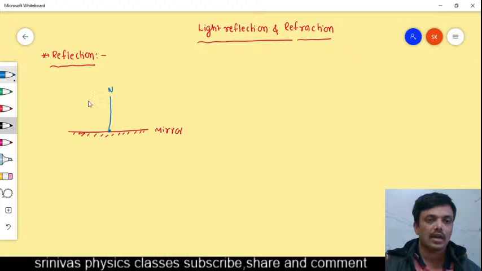For example, this is the surface and the light ray is incident like this at here, and this is the normal drawn.